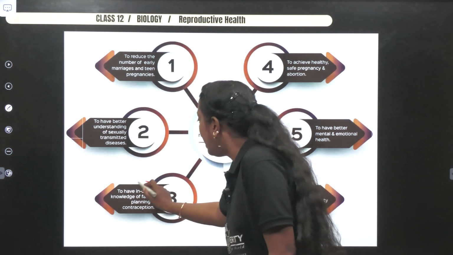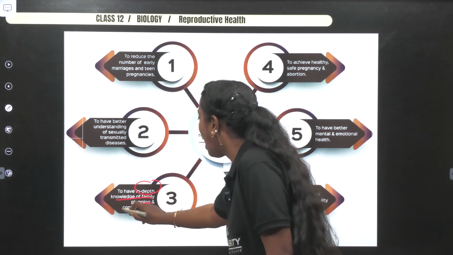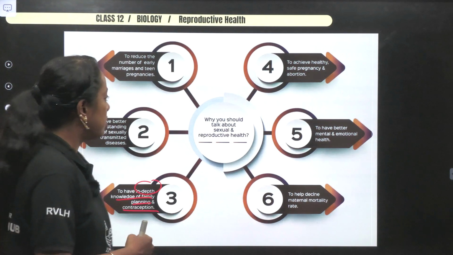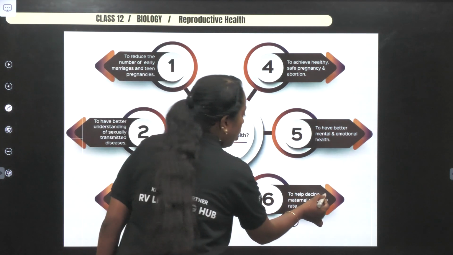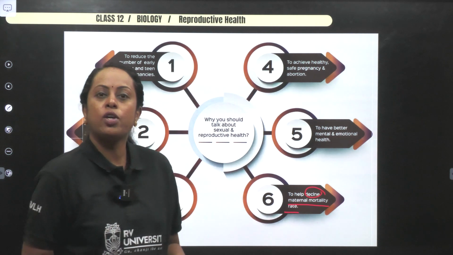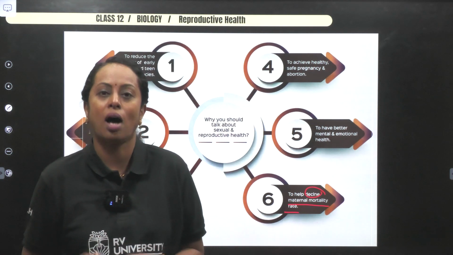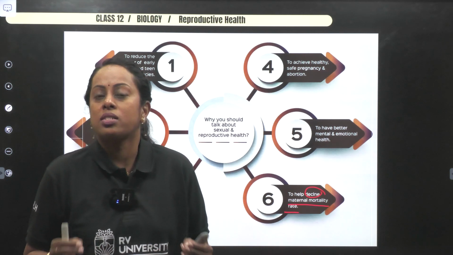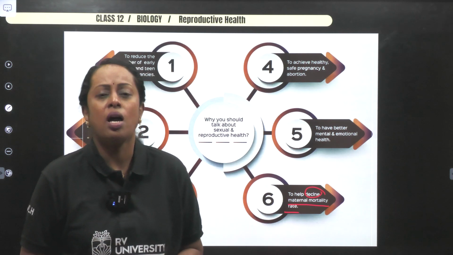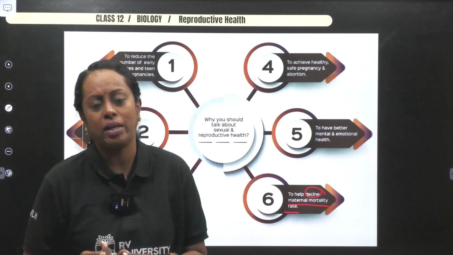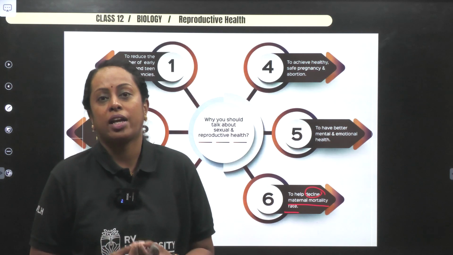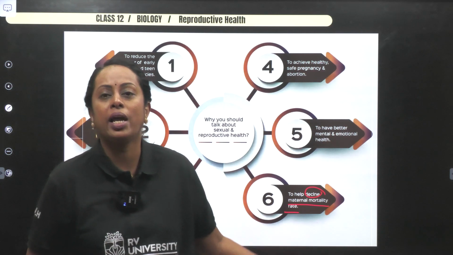Next, to have in-depth knowledge of family planning and contraception, how to avoid pregnancies. All those concepts are included in reproductive health. Next, to decline the maternal mortality rate. After the delivery of the child, in the next 24 hours we need infrastructure so good that the mother's health remains good. Her blood pressure is monitored, and there will be shedding of the endometrium wall, so uterine bleeding will take place. All that should be checked; as scientific technology improves, it should be incorporated.